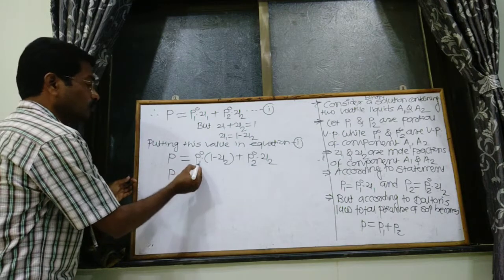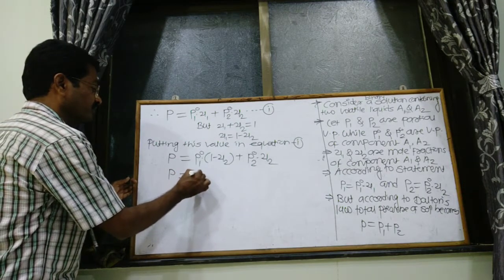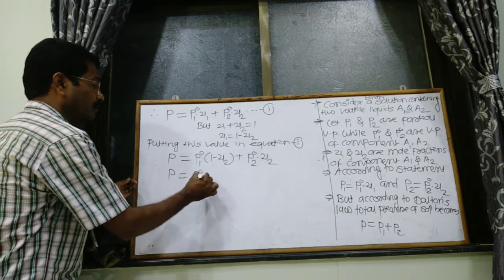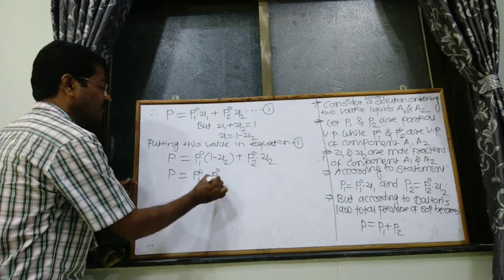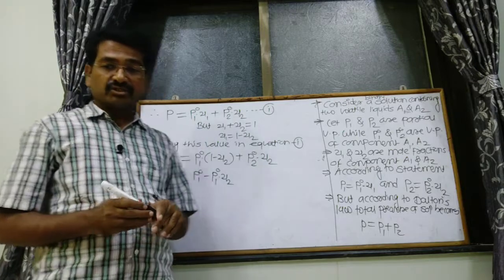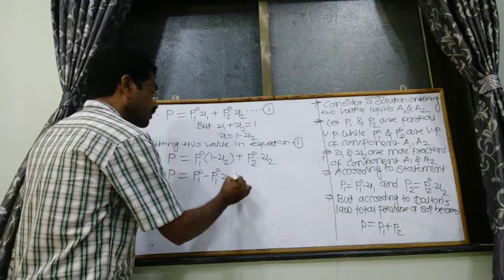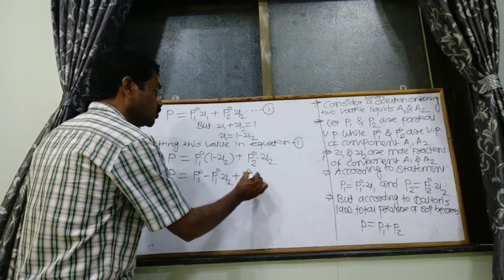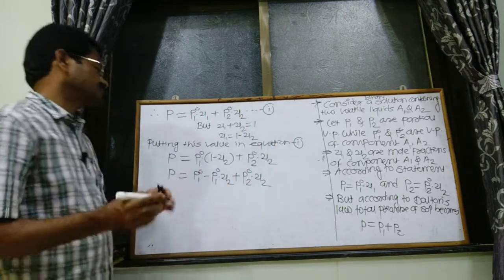P is equal to P01 minus P01 X2 plus P02 into X2.